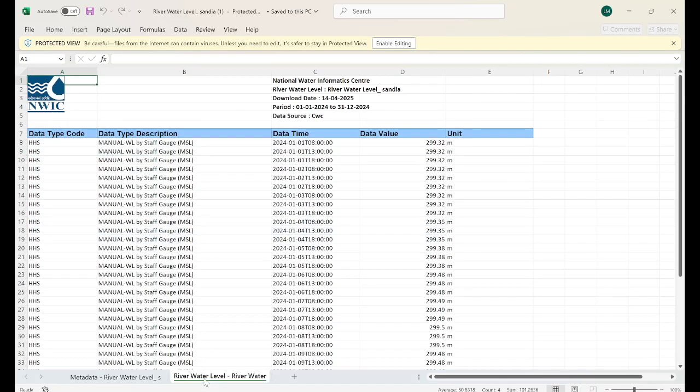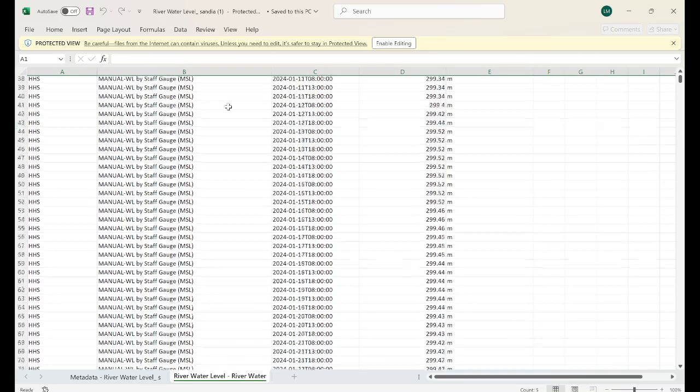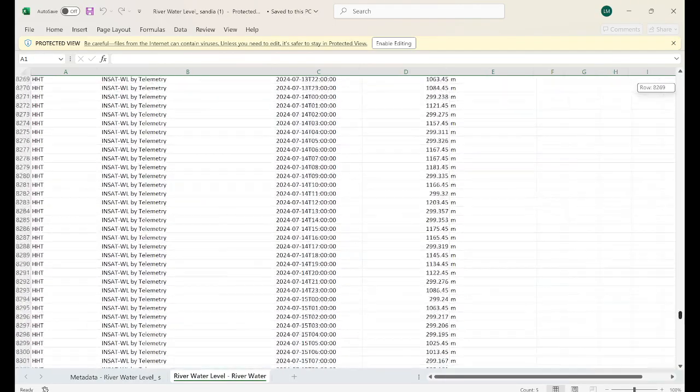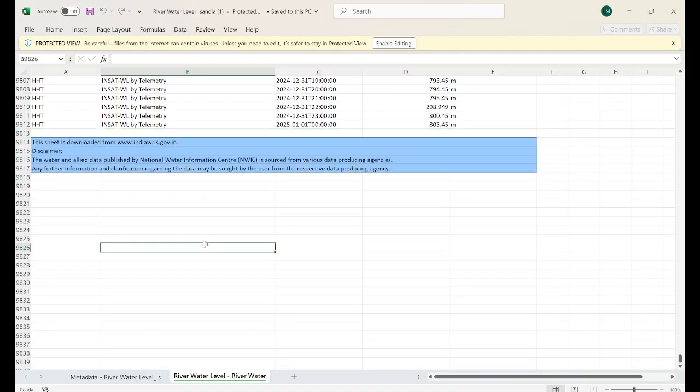Another data set is this one, the actual time series. We have data type, data time, description, data time, data value, and unit. There are other unnecessary tabs which we don't need, so we need to delete them. And if you go down, you can see there are some rows you can delete also, because we need some initial cleaning in the actual data. If you do this, it will be easy for us to do the coding, because we are using the Python library, right?